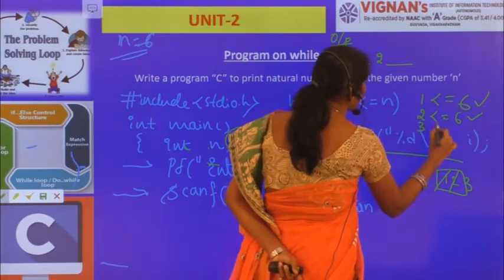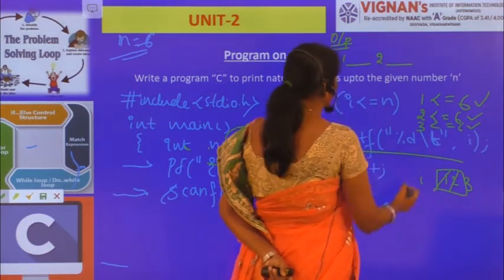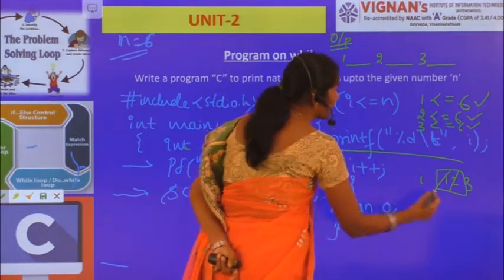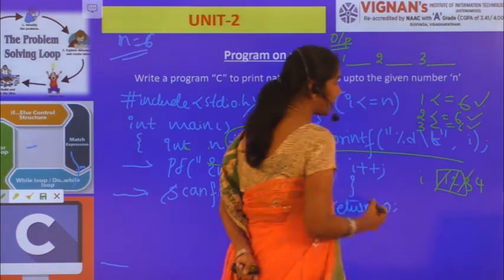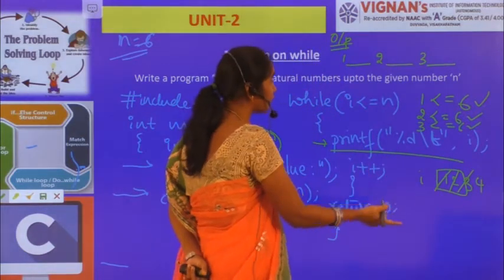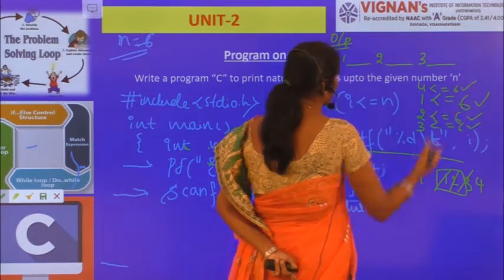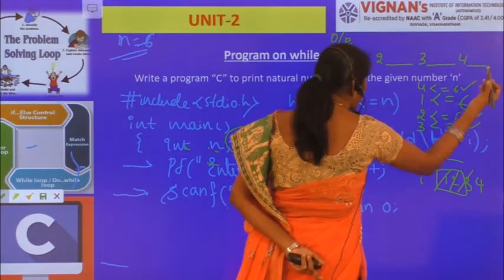Now after I plus plus, again I am moving here. Now 3 less than or equal to 6. Now again condition satisfied. Now again 3 will be displayed. Again I'll have a tab space. Now again I plus plus. Now again the I value will be updated. Now I will be updated to 4. Now again here 4 is less than or equal to 6. Condition true. Now again 4 will be displayed, and again a tab space.